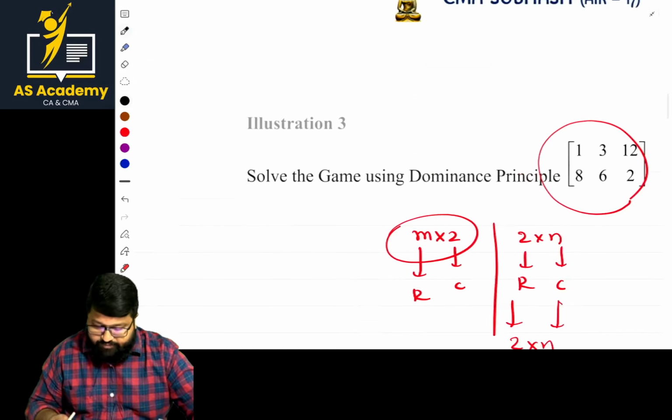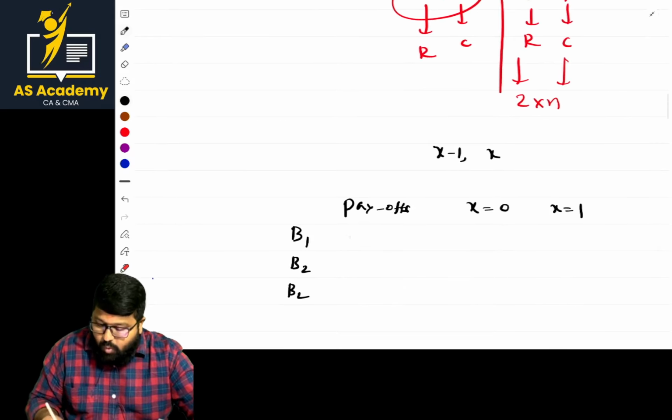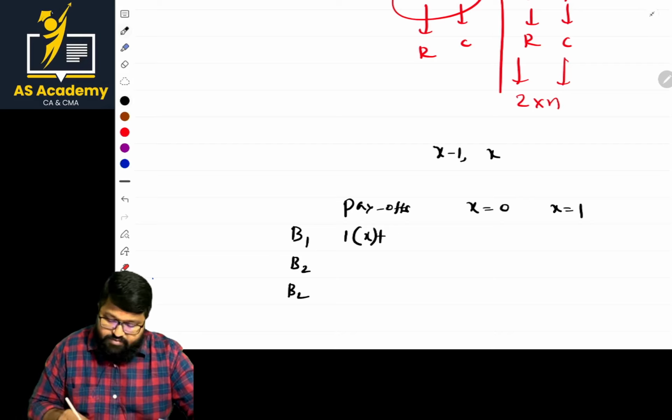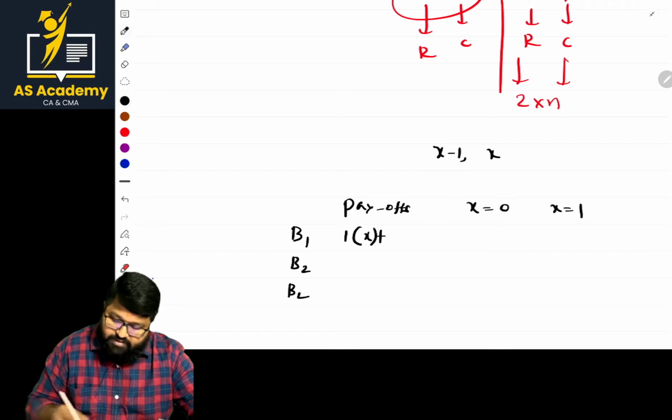So here, in the first part, the value is 1 into the probability x, plus 8 into the second probability, 1 minus x. This is the first probability and this is the second probability.